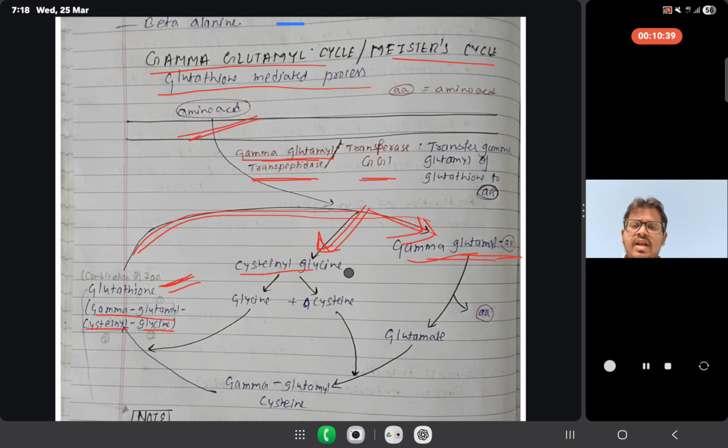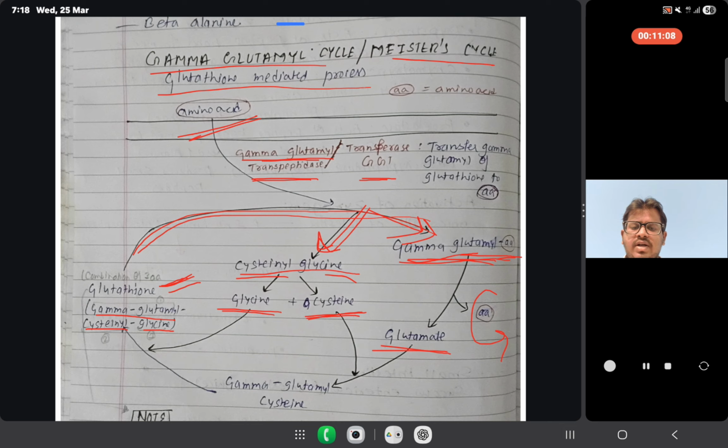Cysteine glycine is broken down into two things, glycine and cysteine. The gamma glutamyl amino acid is broken down, the amino acid is removed, and glutamate is there.